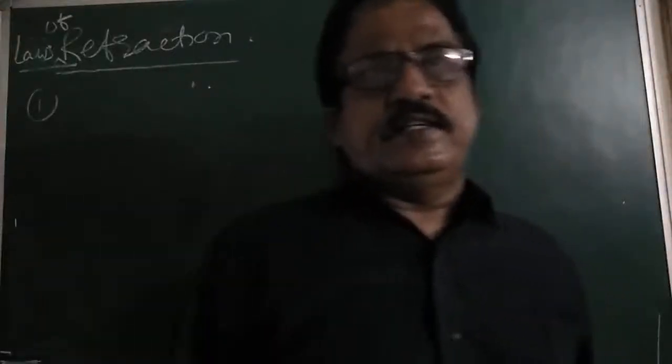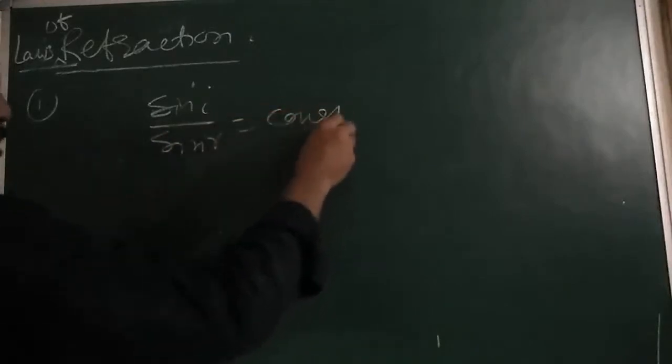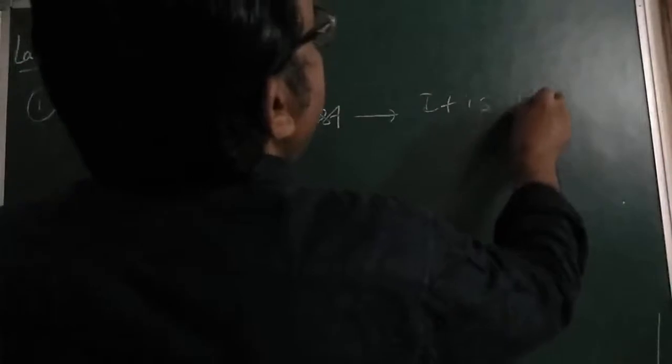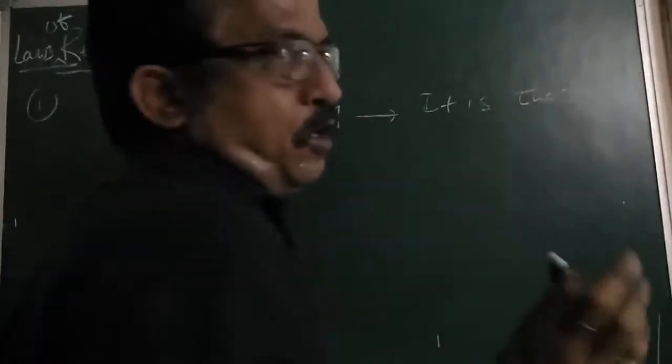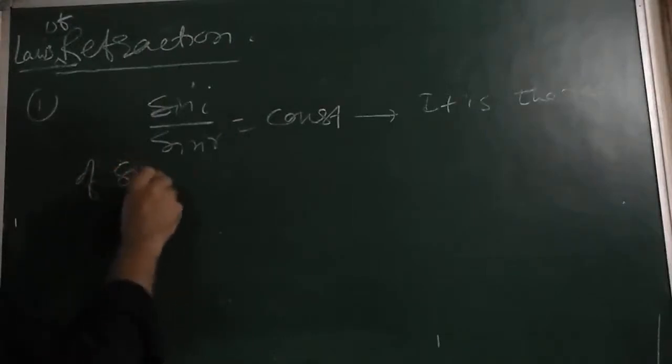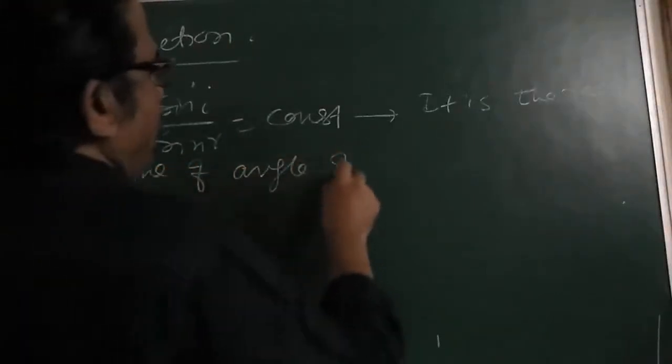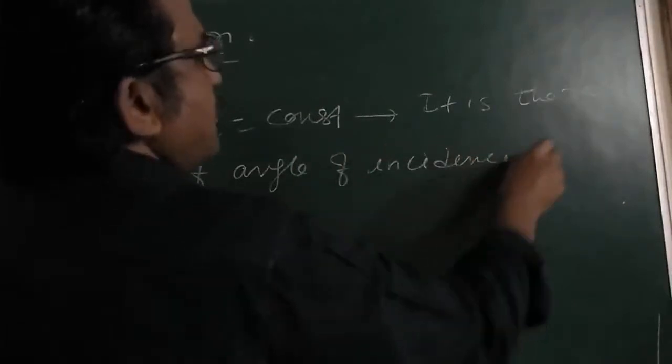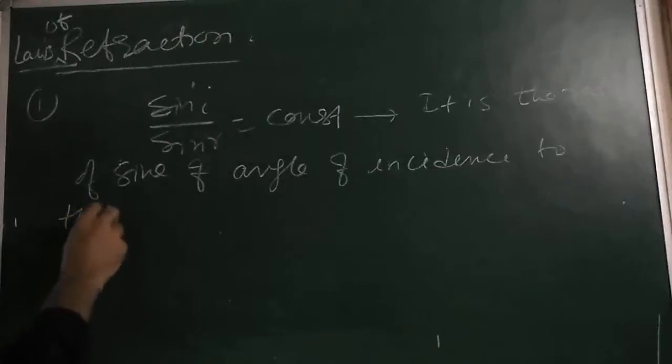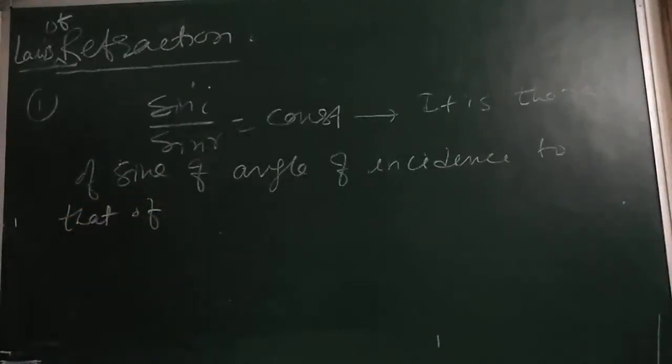The first law is: for any two media and for light of a given wavelength, the ratio of the sine of angle of incidence to the sine of angle of refraction is a constant, that is, sine i upon sine r is equal to constant.